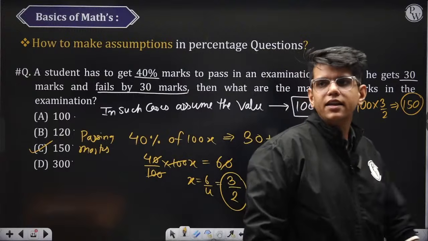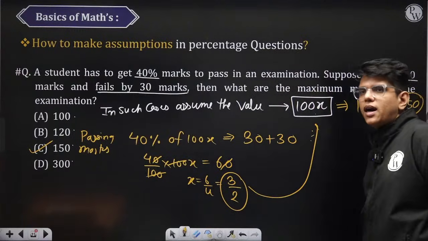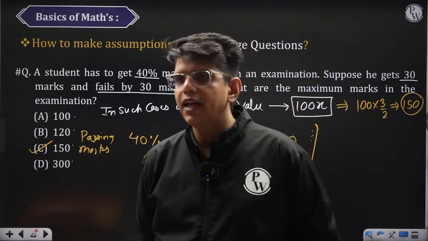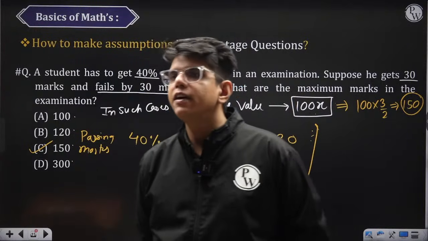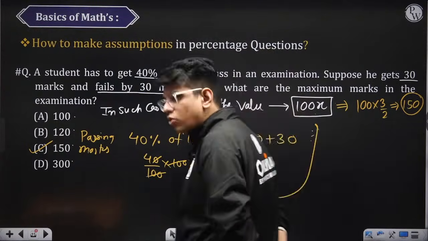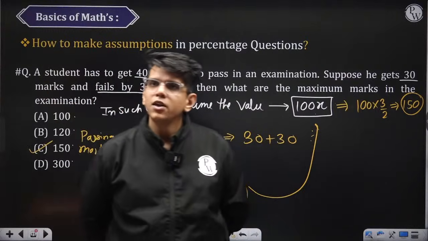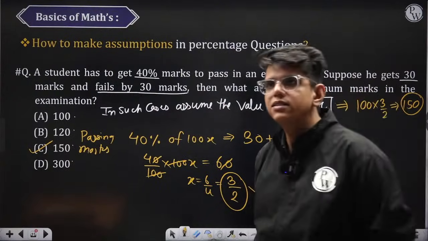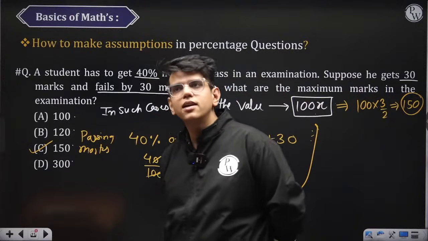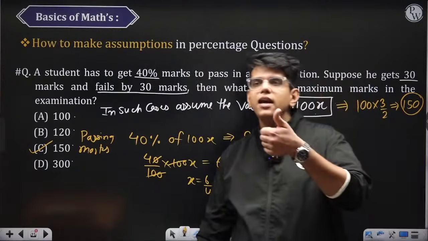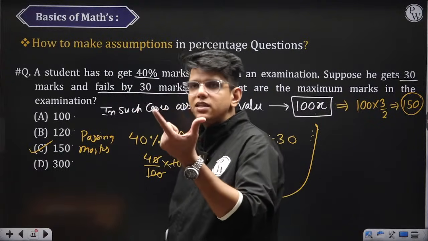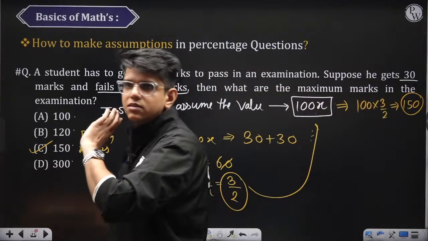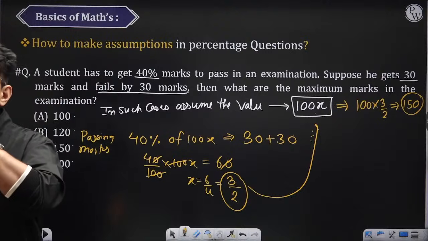Sir, why was 30 and 30 added? Deepika, suppose you are taking the CSAT paper. You scored 33 and you failed the exam, right? So if I tell you that you have to score 33% in the exam, you got 33 marks and failed the exam. How many more marks did you need to pass? 33 more. In total, you needed 33 plus 33. You got 33 and you failed the exam by 33. So overall, the passing marks are 33 plus the additional 33 which you need to get to the passing marks. Okay? Anyone who had a doubt, did you understand?